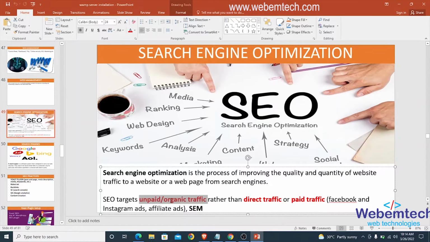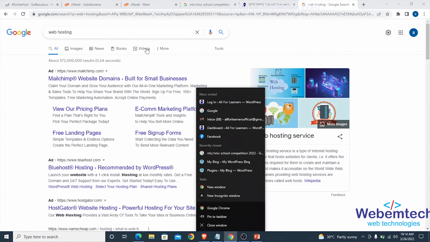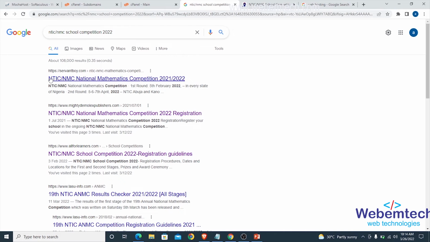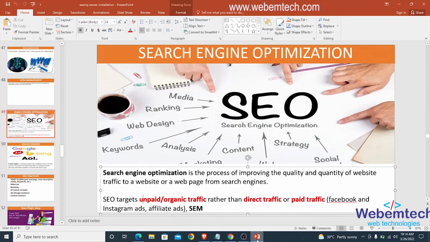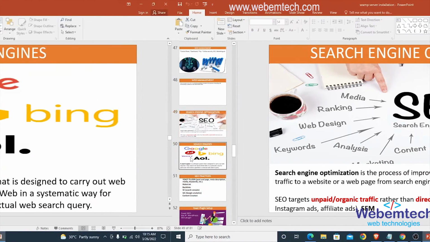How can we get unpaid or organic traffic to our website? This is the process of you doing some things in your website to appear at the top of search engine results page without you having to pay the search engines. Alright, you can see right here all these websites, they're not having AD. My website here is not paying Google to appear at the top of their search engine result page. This is because of search engine optimization. Alright, right here we're looking at some things we can do in our website for the content of our website to appear at the top of search engine results page. Alright, move to the next slide.